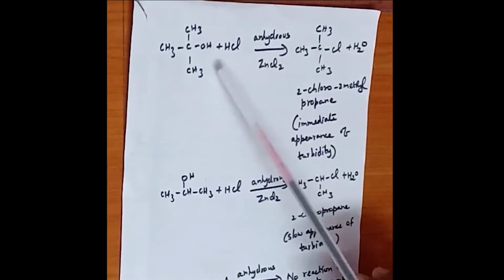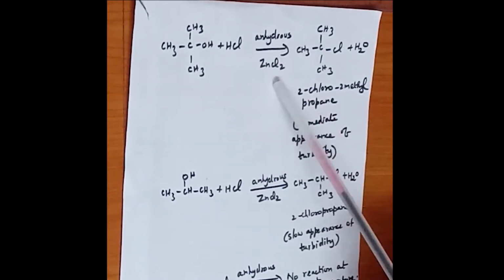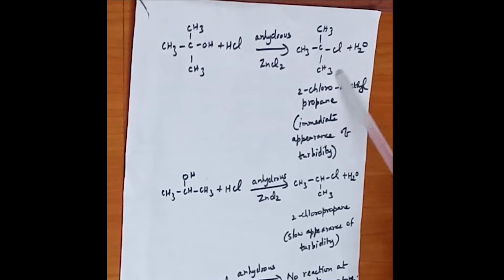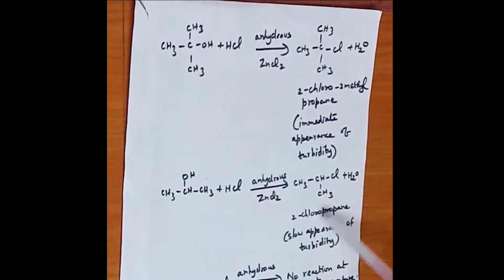So the equation you can see: this is a tertiary alcohol which reacts with HCl in presence of anhydrous zinc chloride to form the product 2-chloro-2-methyl propane, where there is an immediate appearance of turbid solution. Secondary alcohol similarly reacts with Lucas agent to form 2-chloropropane, where there is a slow appearance of turbid solution.